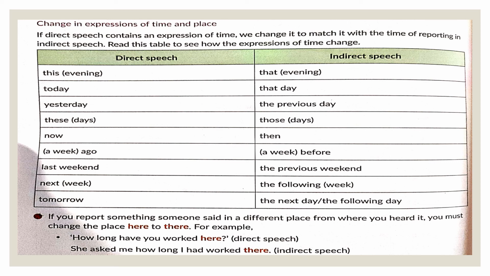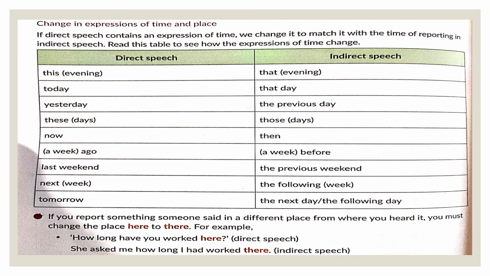Today becomes that day. It's given in your textbook in a proper table. Do learn it. Yesterday becomes the previous day. These days becomes those days. Now becomes then. A week ago becomes a week before. Last weekend becomes previous weekend. Next week becomes the following week, and tomorrow becomes the next day or the following day.